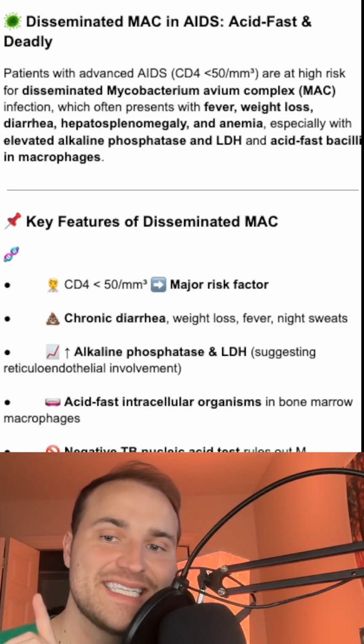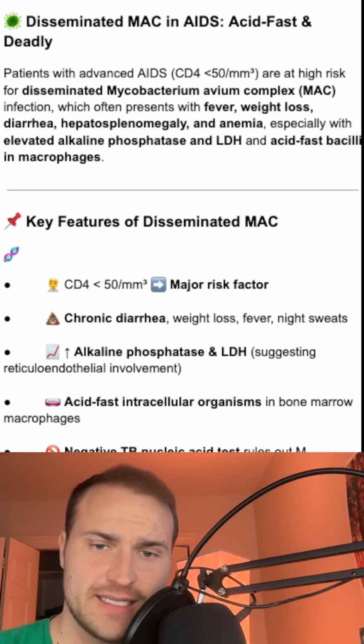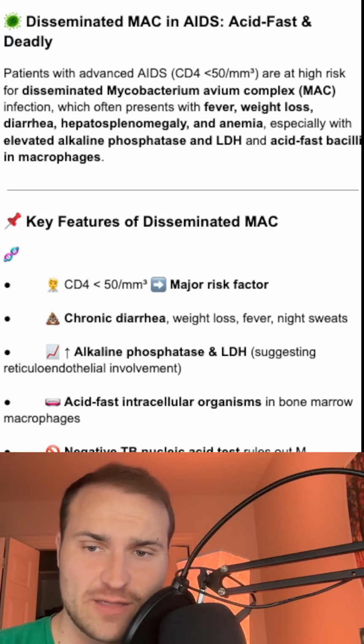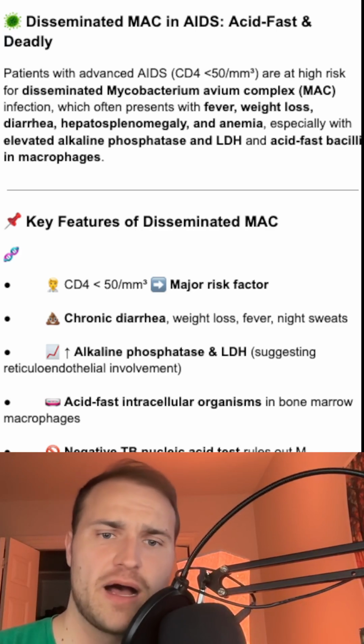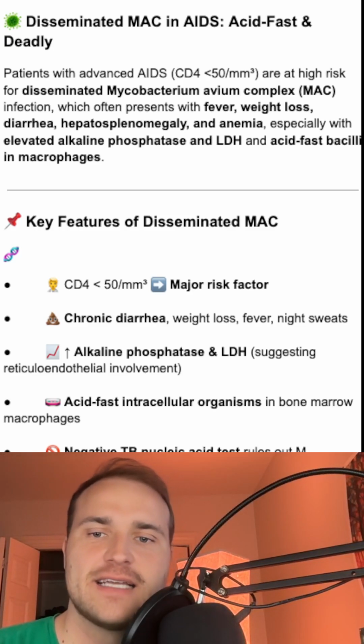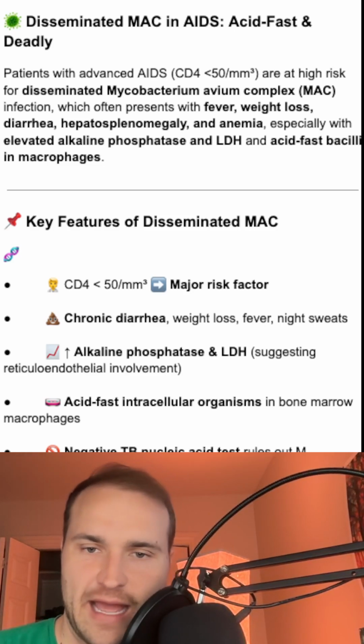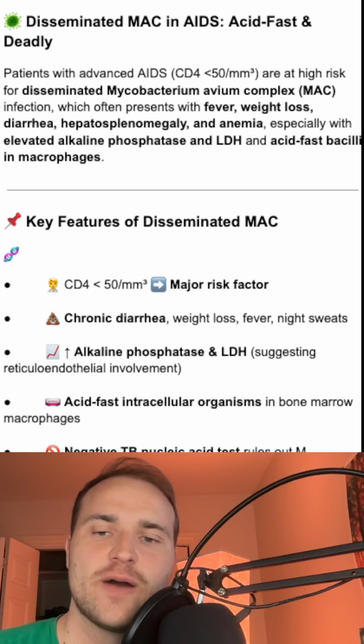One of the deadliest but most slept on opportunistic infections in patients with AIDS is Mycobacterium avium complex, especially when your CD4 count falls below 50. What happens is the bug will hijack the macrophages and avoid destruction by blocking phagosome-lysosome formation. So it allows it to spread through the bloodstream and wreak havoc on the reticuloendothelial system.